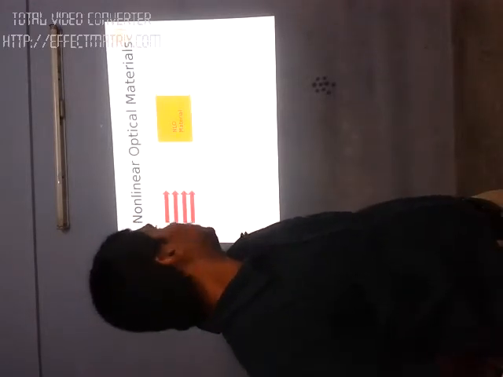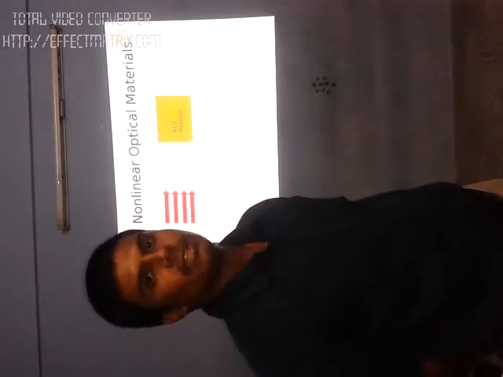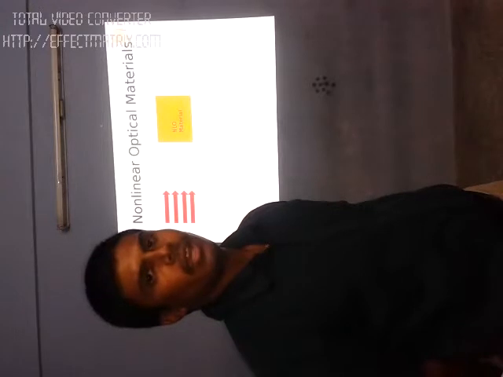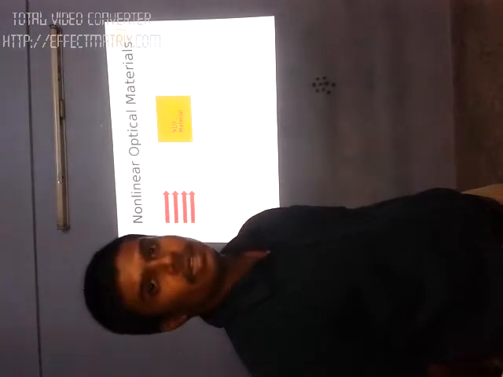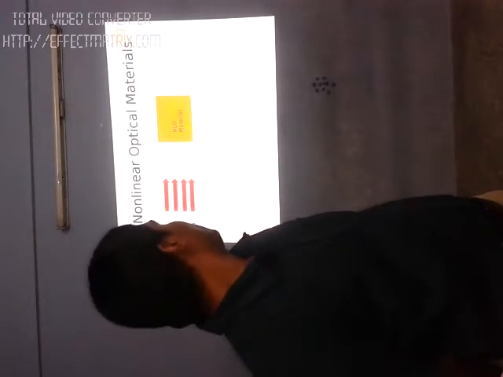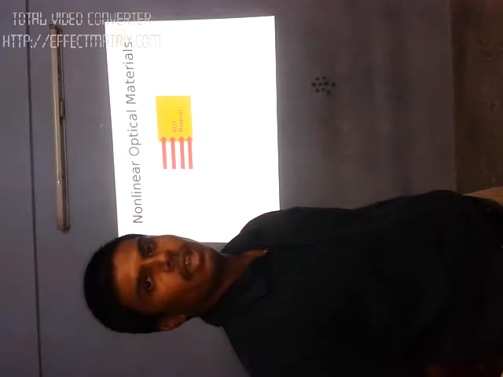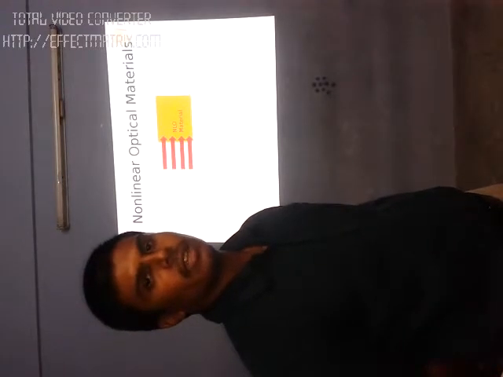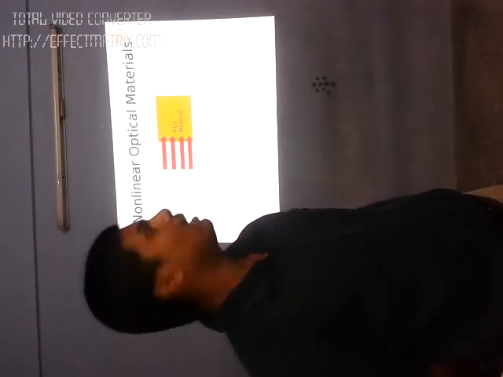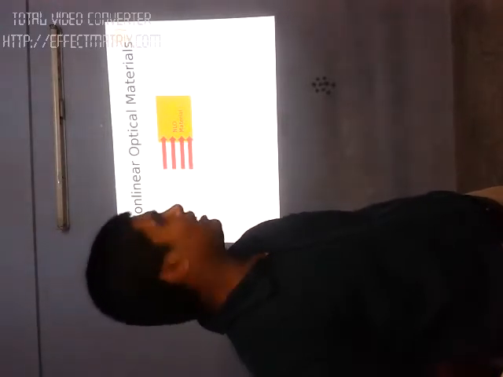Next. So here I have a nonlinear optical material, and I am going to pump red color light, that is laser light, to the nonlinear optical material. It is passing through the nonlinear optical material. The nonlinear optical material gets easily polarized, and it converts my red color light into green color light.